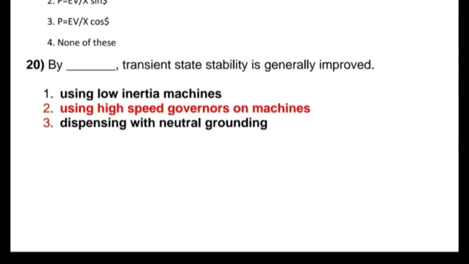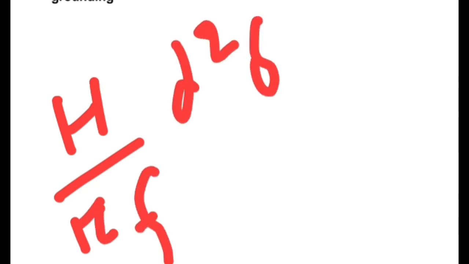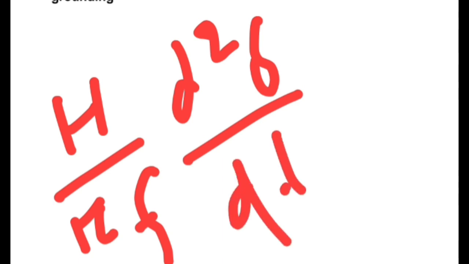Now we discuss swing equations. The equation is H upon pi f, d2 del upon dt square, equal to Pm minus Pe per unit. Okay. It describes the rotor dynamics for a synchronous machine.